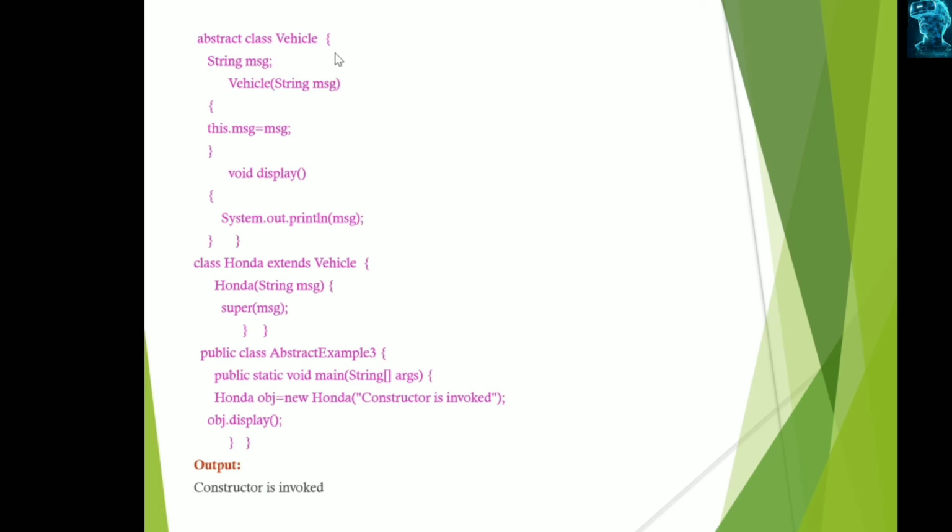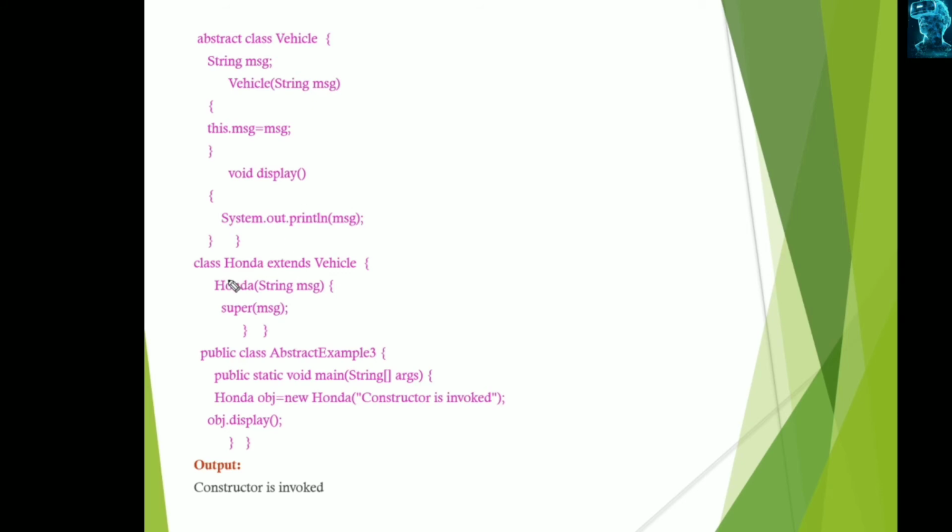And this is another example which has a constructor. Here we have the class Vehicle which has one instance variable, that is message, and here we are initializing the instance variable message. What we pass when we are creating the object is assigned to this instance variable. And there is a non-abstract method, that is display, which displays some message.